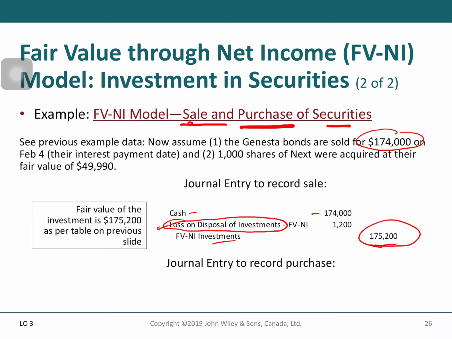And then number 2, sale of 1,000 shares. Sorry, this number 2 is 1,000 shares of Next were acquired at their fair value. Or for number 2, the company buys more shares of Next company. Okay, so the company just records investment on debit and cash on credit for 49,990.